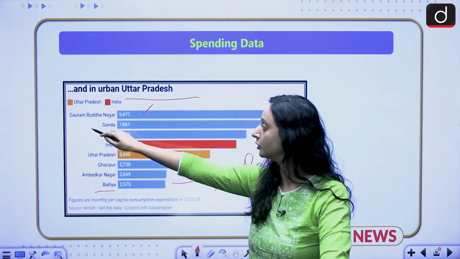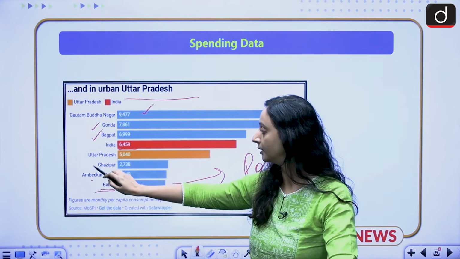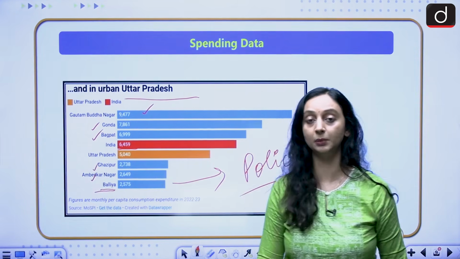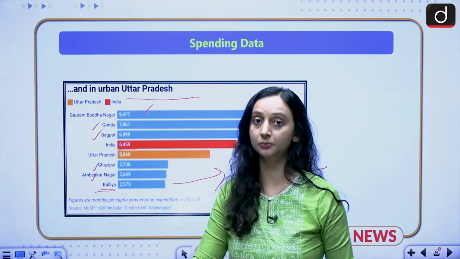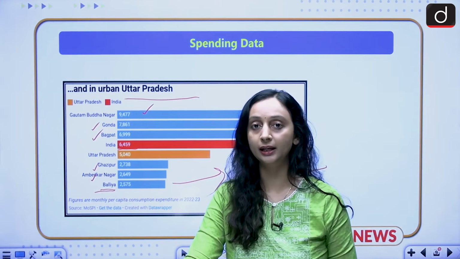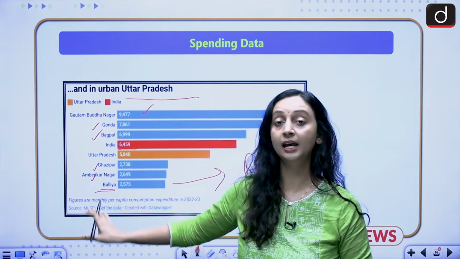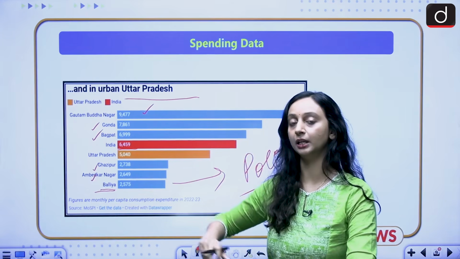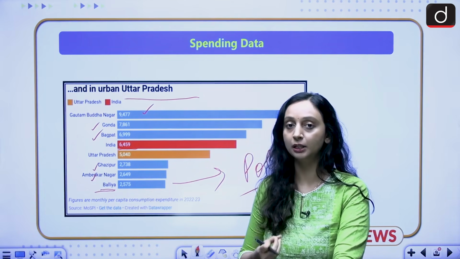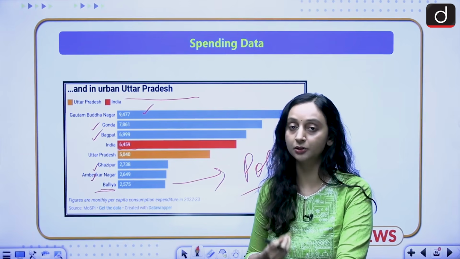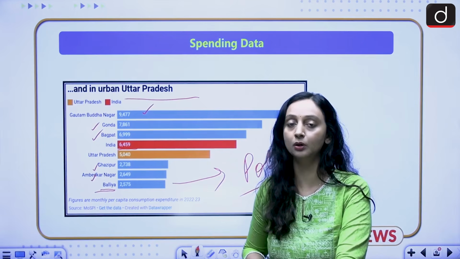Gautam Budh Nagar is followed by Gonda and then Bagpat, and after Balia you have Ambedkar Nagar and Ghazipur. So this is the information that UP has released, and UP made use of what? The household consumption expenditure survey and the small area estimate method. By this it reached a district-wise expenditure conclusion, and we could see that there is a huge variation or huge disparity between some districts in Uttar Pradesh. So UP needs to work a lot on its policies if it has to achieve its goal of becoming a $1 trillion economy.